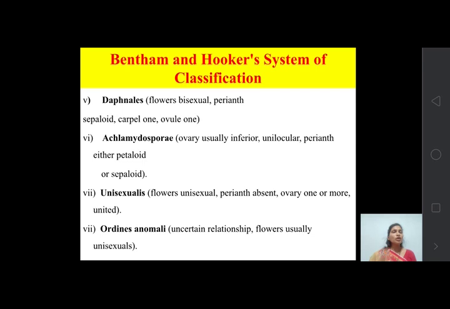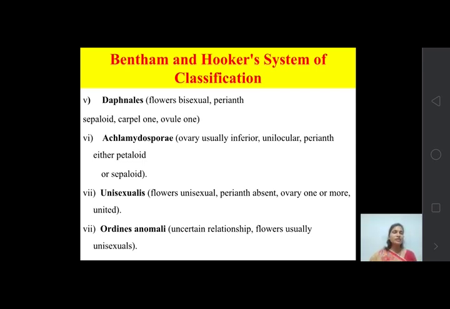It shows flowers bisexual, perianth sepaloid, carpel 1 and ovule 1. So it shows the following characters. Flowers are bisexual, then the perianth is somewhat calyx type, that is green in color, hence it is known as sepaloid. Ovule 1 in number. Okay. Carpel is also 1 and ovule is also 1.